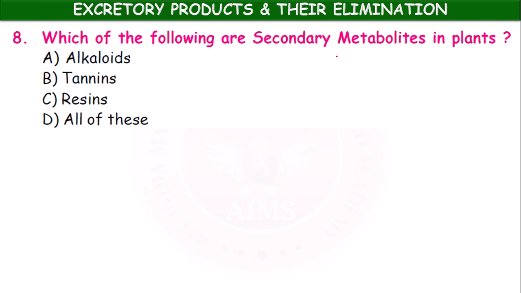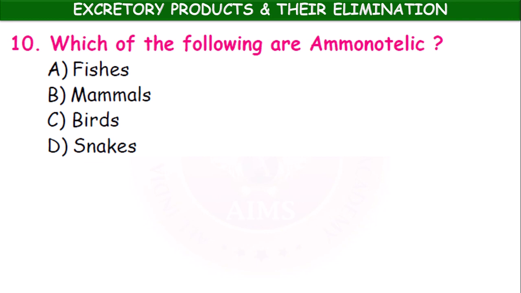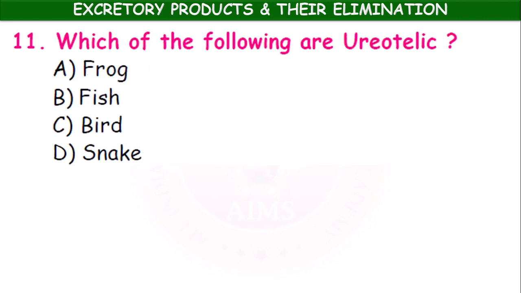Which of the following are the secondary metabolites in plants? Alkaloids, tannins, resins. All of these. Which of the following are nitrogenous wastes? Ammonia, urea, uric acid. All of these. Which of the following are ammonotelic? Fishes, mammals, birds, snakes. Fishes.